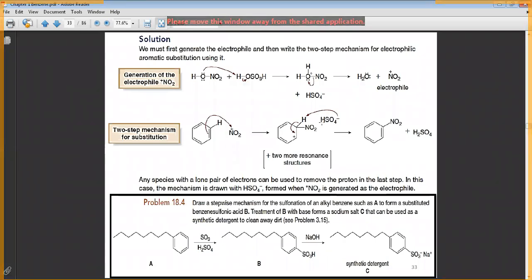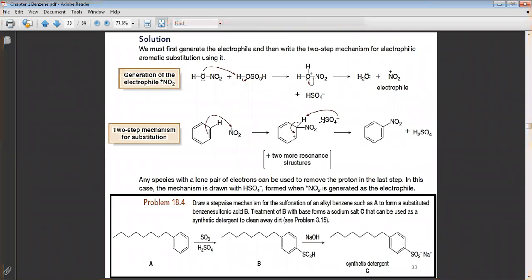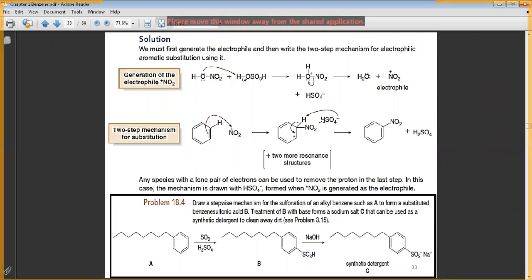Where is the difference? The difference is in the first step: how the electrophile is formed. The nitronium ion, and also the sulfonyl cation.